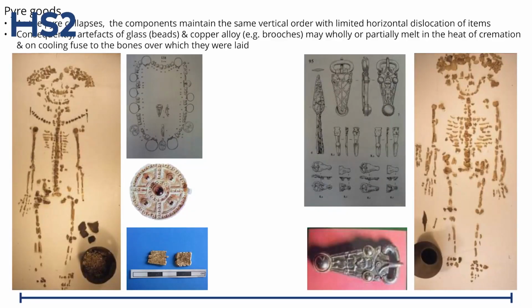And also, not everything that went on the pyre makes it into the grave. If you're only burying some of your cremated bone, you're not necessarily going to bury all the pyre goods as well. And there is evidence from some periods suggesting that when some materials had served their purpose as a pyre good, then the metal, for instance, might be collected for reuse. And sometimes some items will be deliberately left with the pyre debris rather than put into the grave. There's certainly evidence for this from the Roman period in France, where studies have been done. So pyre goods could be artifactual or animal remains.